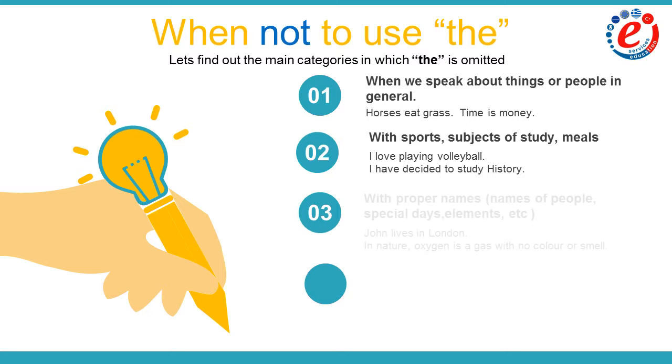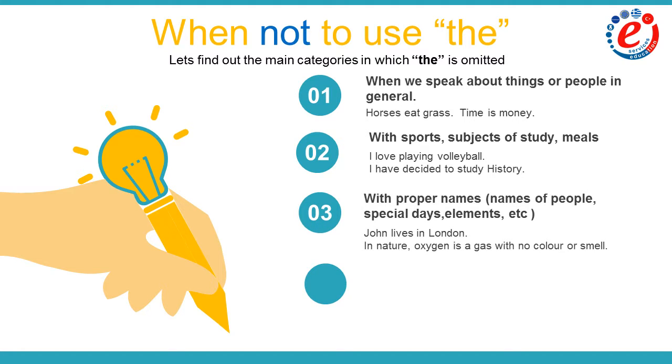The third case is with proper names. Names of people, special days, elements, etc. We say John lives in London. Both John and London are proper names. The second example says, in nature oxygen is a gas with no color or smell. In this case, oxygen is an element. Unlike other names, names of elements do not start with a capital letter.